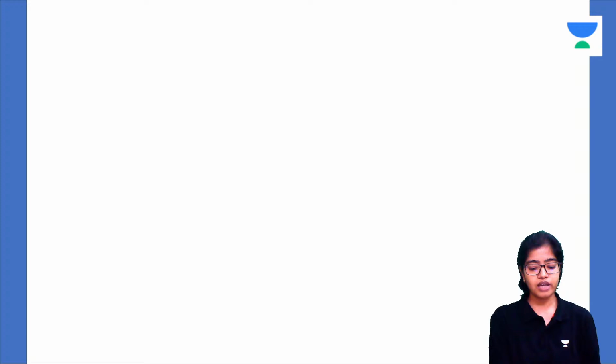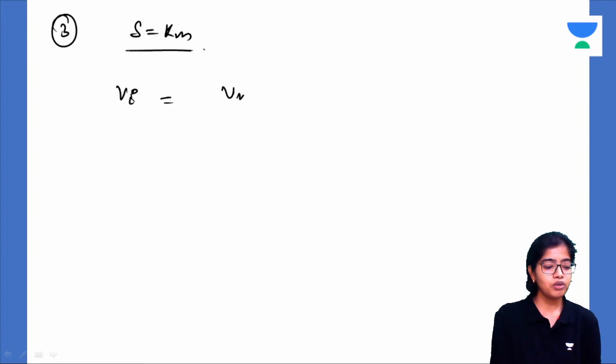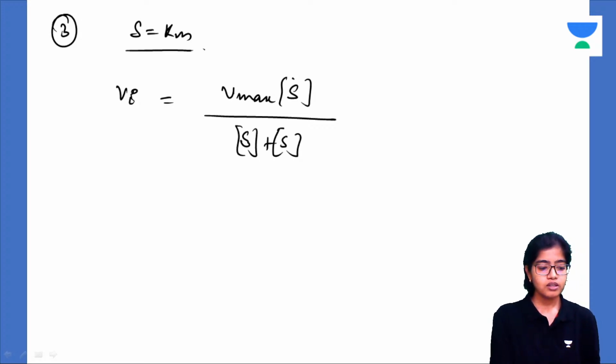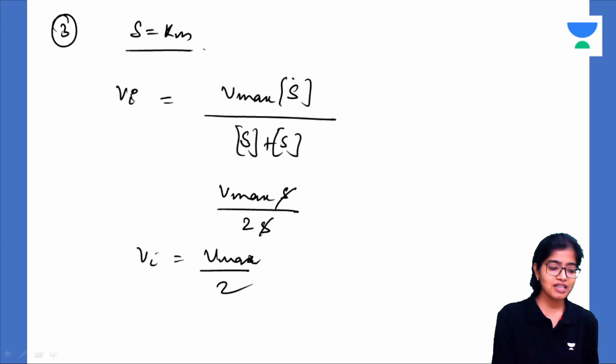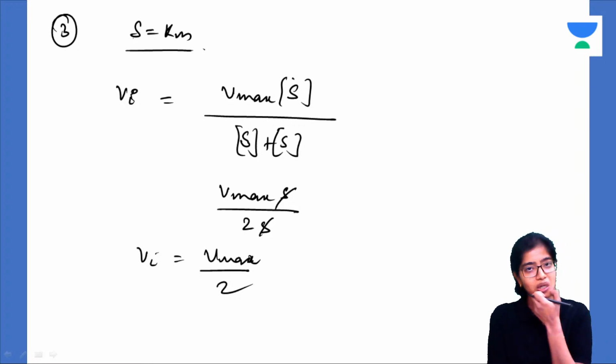Now the third scenario is when substrate concentration is equal to Km. When substrate concentration is equal to Km, then Vi will be equal to V max S upon S plus S, you can say. So it will be V max S upon 2S. So Vi is equal to V max by 2, and this is what we discussed. When the substrate concentration is equal to Km, then the velocity of the reaction is half of the maximum velocity. Got it, guys? Got it, all of you?